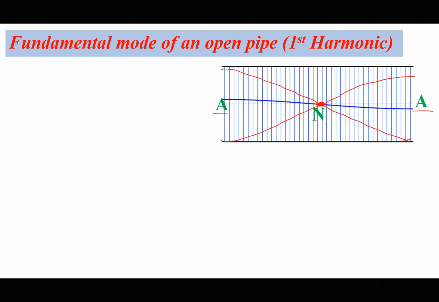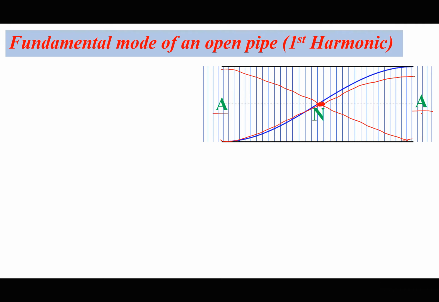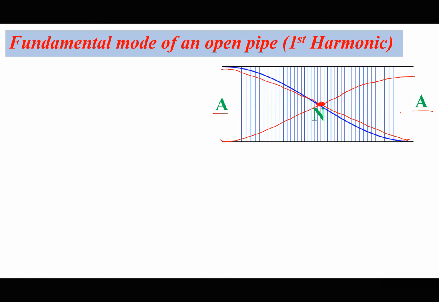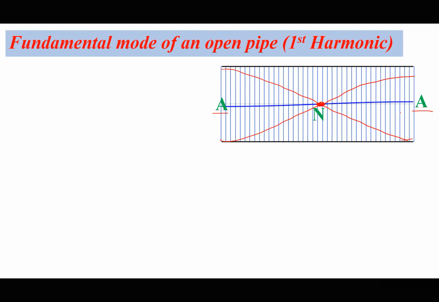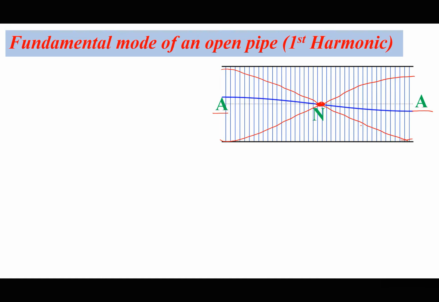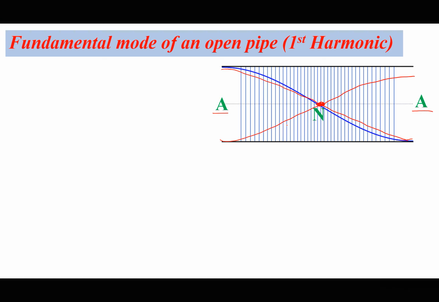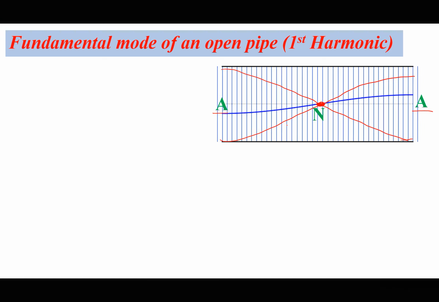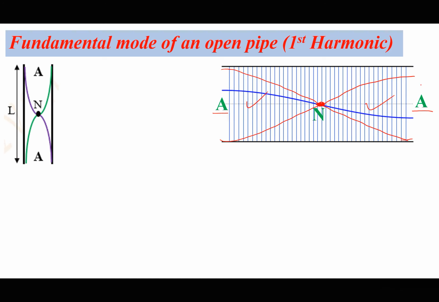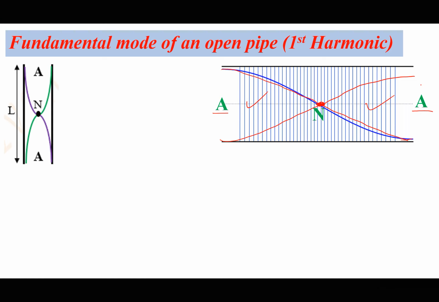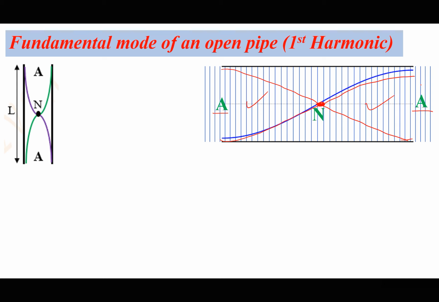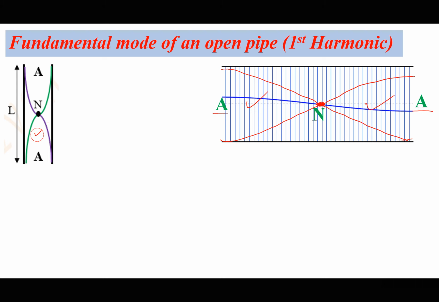These animations are just good enough to show you how the particles vibrate, and the vertical lines are showing the movement of the particles. You are seeing that the vertical lines are moving parallel to the axis of the tube. They are moving along the axis of the tube, parallel to the direction of propagation of the wave energy. So in this case, we have a quarter cycle plus a quarter cycle, which gives us half a cycle. So in the fundamental mode of an open pipe, we have a quarter cycle and a quarter cycle.